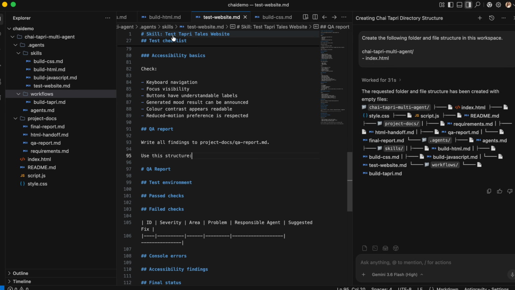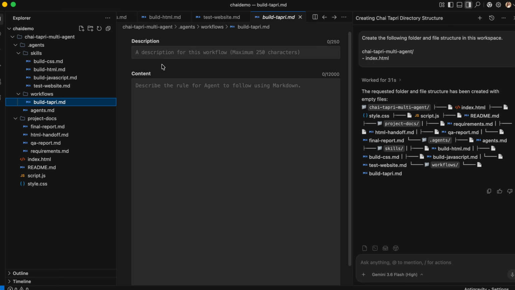Now these agents are clearly defined, but one thing remaining is our orchestration agent, our main project manager. For that, we will go to the workflows and go to this build Tapri MD. Here we can define the main orchestrator for all these agents. So we have created the CSS, HTML, JavaScript and QA agents, and now who is going to manage and coordinate all these agents is our orchestration agent. So let's do that.